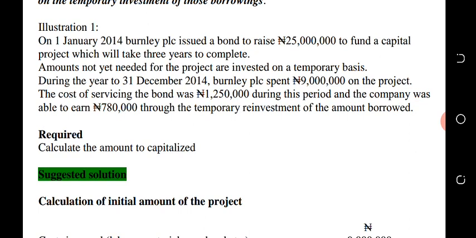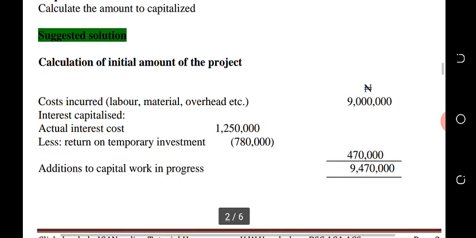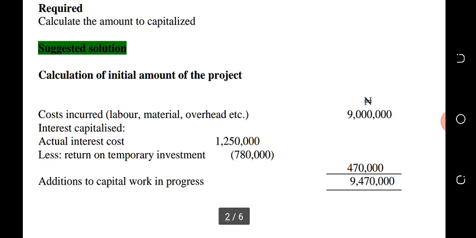Amount to be capitalized is the interest, the servicing cost, which is the interest charge, less any reinvestment income. When you less it, the net is what to be capitalized. So the cost incurred is 9 million. The cost incurred is 9 million, which is the amount you capitalize in line with that asset.